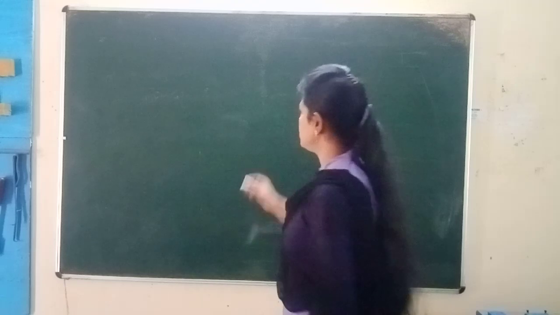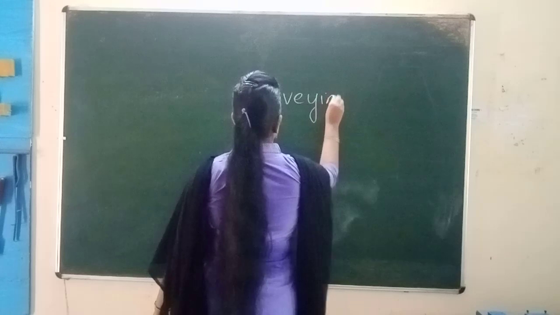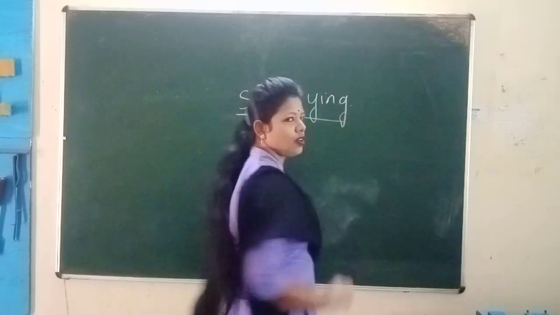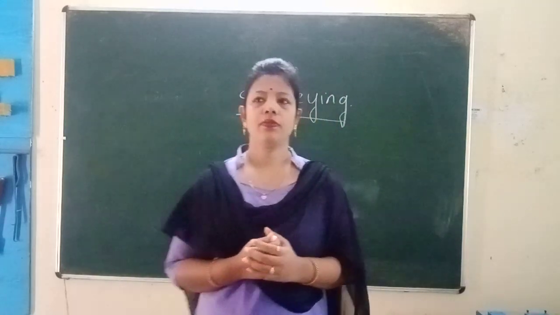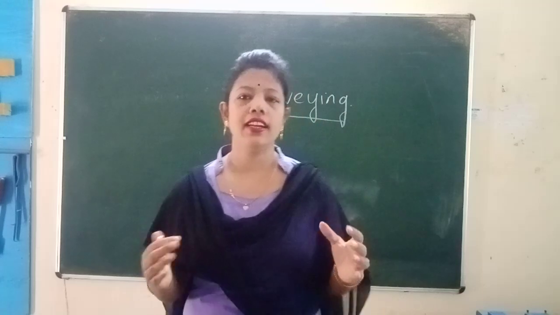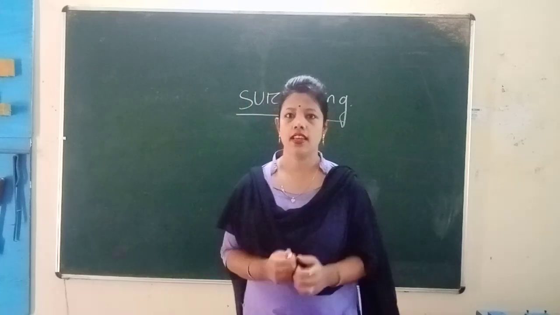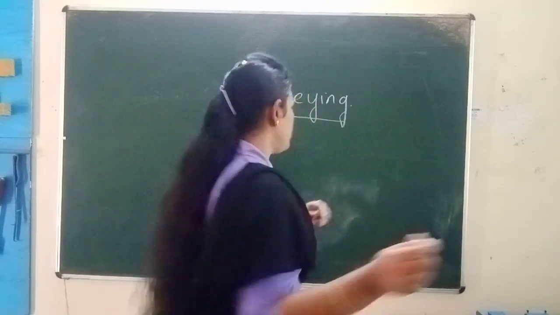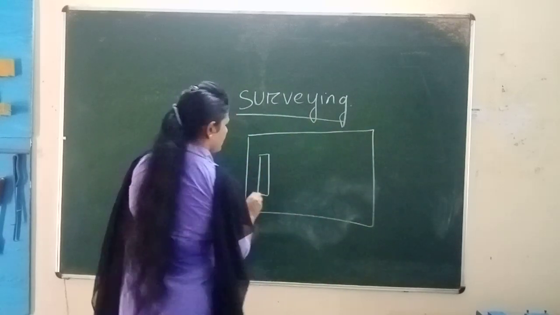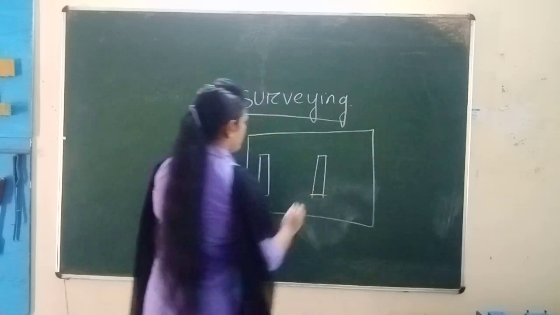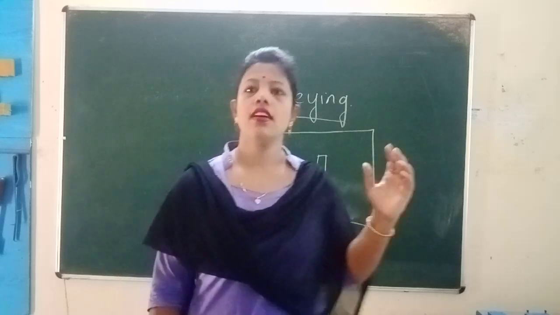I will discuss surveying. First of all, we want to know what surveying is. Surveying means determining the relative position of the earth's surface by measuring the horizontal distance between two objects. Example: this is the field, this is the first station and this is the second station. The horizontal distance between the two stations is known as surveying.